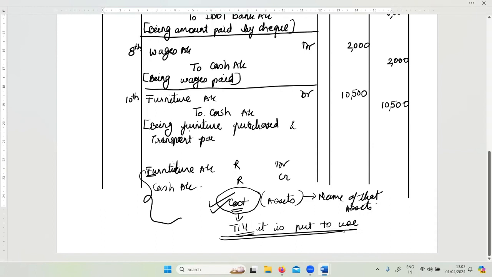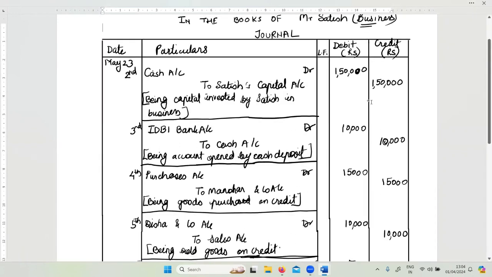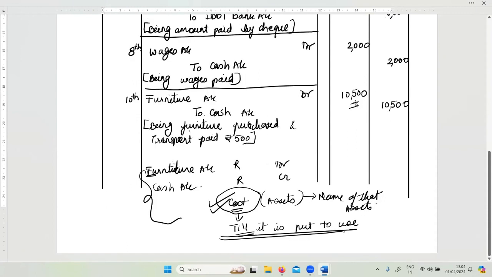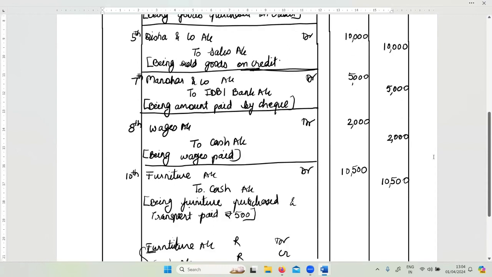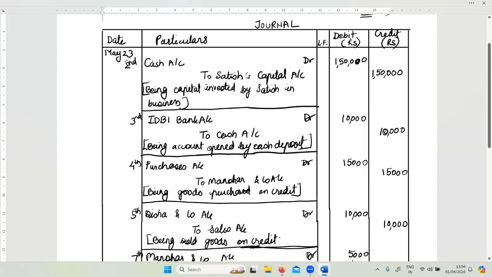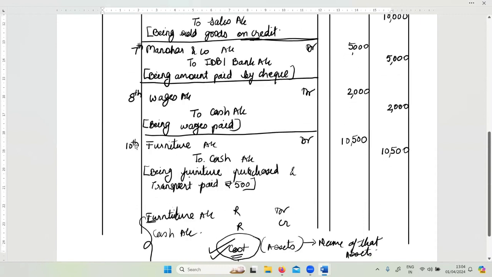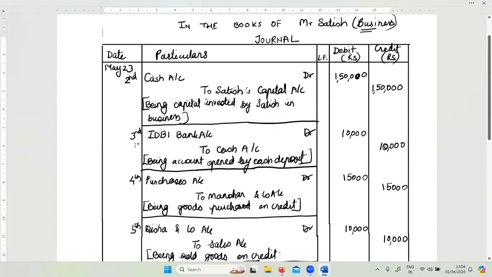Transport paid rupees 500. Now, why am I writing this separately, 500? To know that this 500 was added in my amount here. Got it? So that's very important. So we have written the journal now. All the transactions are recorded. If you see, they are recorded in chronological order from 2nd to the 10th. This is how a journal is written, right?